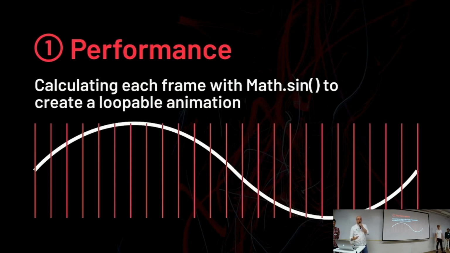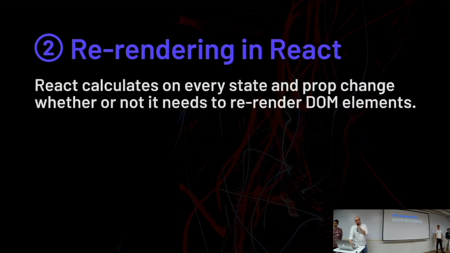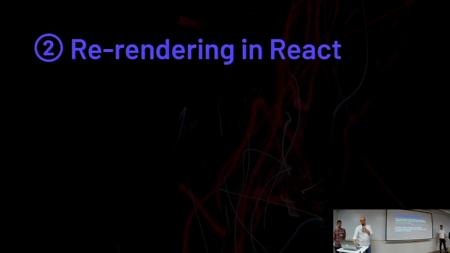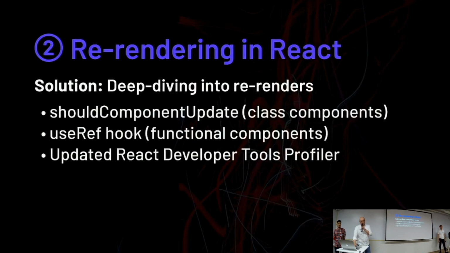And now we have a lot of changing variables that are constantly moving, constantly changing. And anybody that has worked with React before will know that re-rendering can be a bit of a problem. So we have all of these constantly changing components and the variables within. So what we did is we took a deep dive into these using the React Developer Tools profiler.